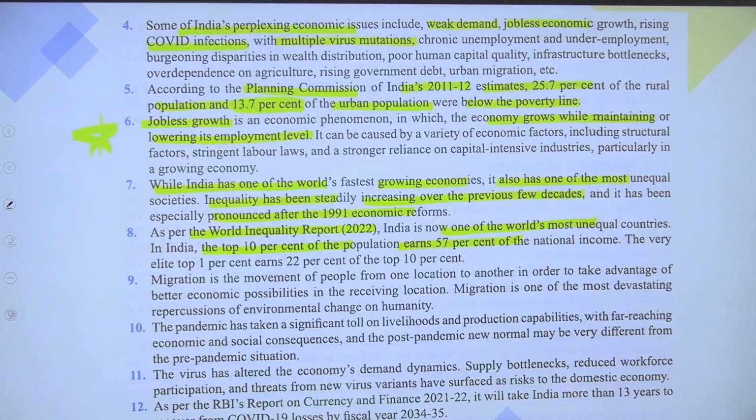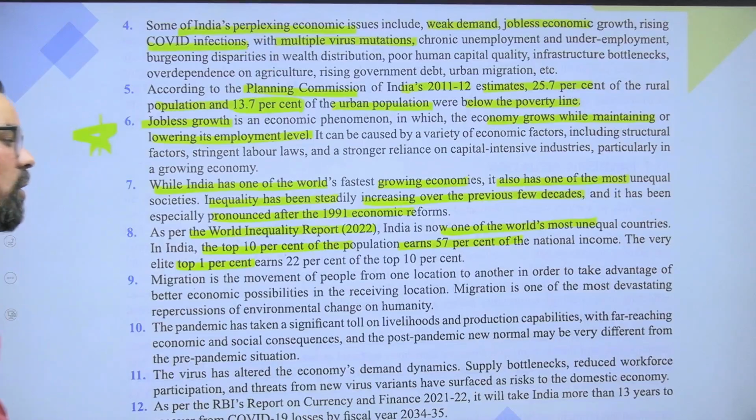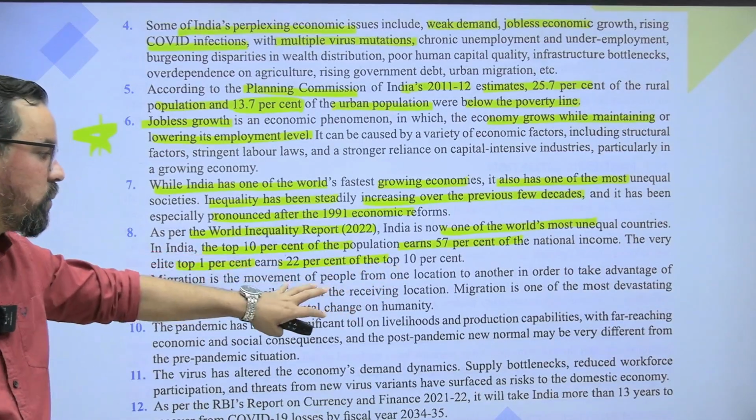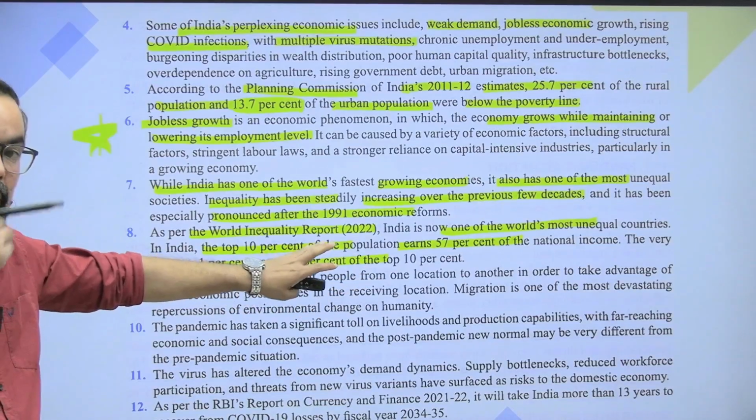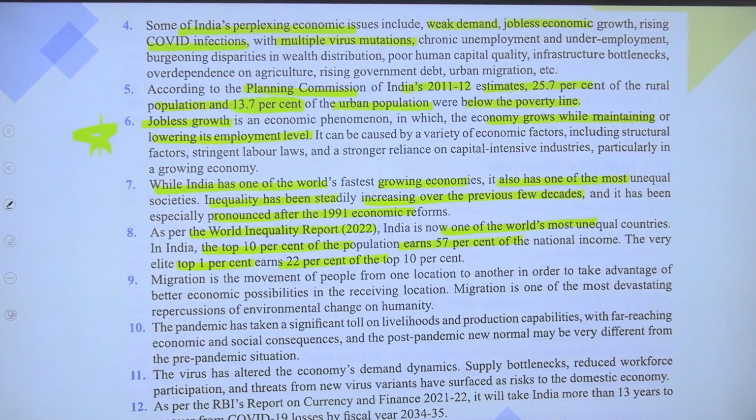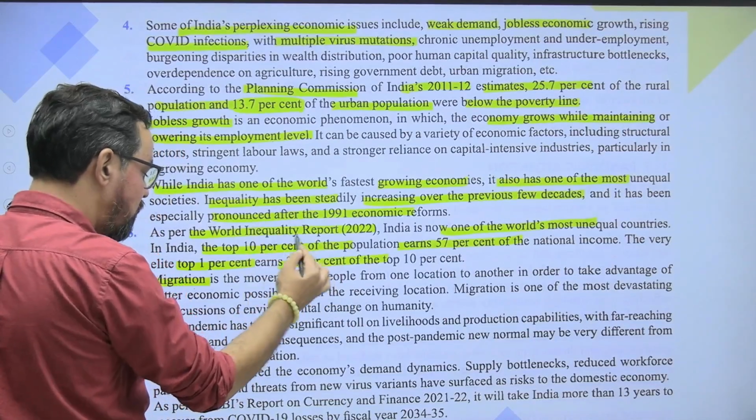The very elite top 1% earn 22% of it. ठीक है, so 1% जो top 10 है उसका 22% earn करते हैं, and आपका 10% of population which generally earn the 57% of overall national income. ठीक है, so migration is, this is something related to inequality.